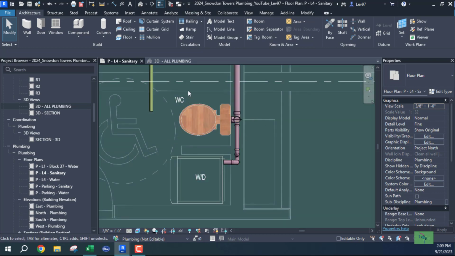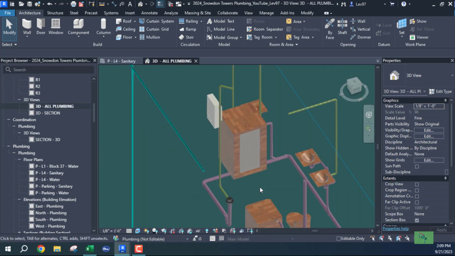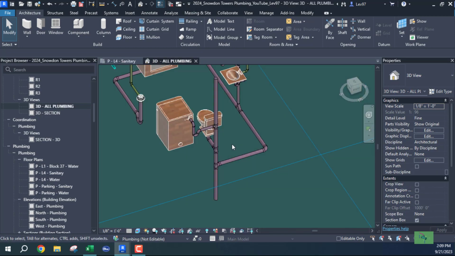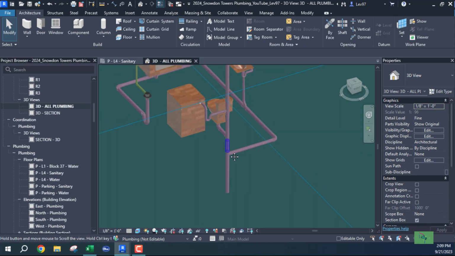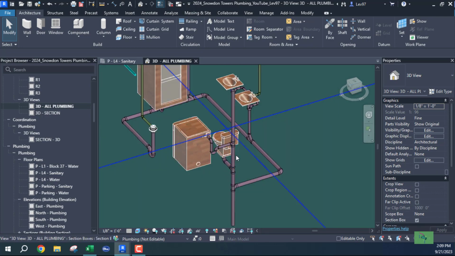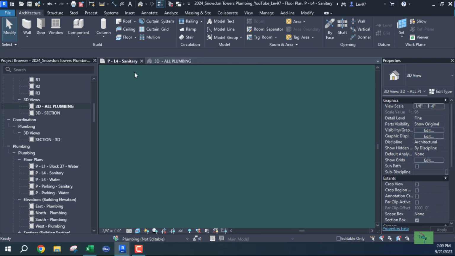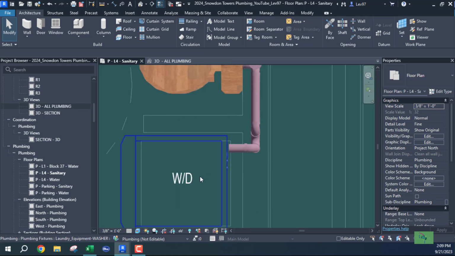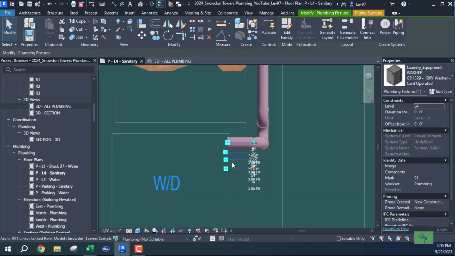So I have my water closet, and the vent for my water closet is going to be wet vented here. So I'm not going to bring a vent from my toilet over, because it's going to be wet vented this way. So I'll use another vent system.